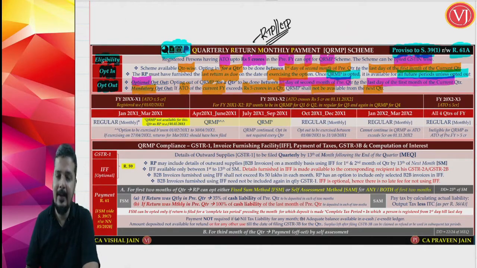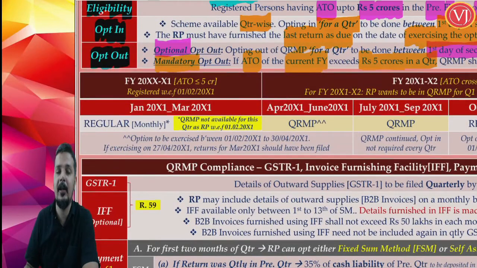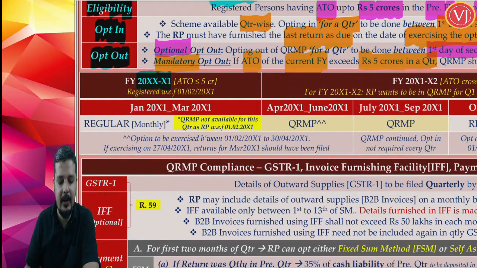Now, to understand this, let us take an example. This example will make things very clear when you are talking about opting eligibility, opting in, opting out. Now friends, this example talks about, say, financial year 2021. Financial year 20XX, X1 is 2021.